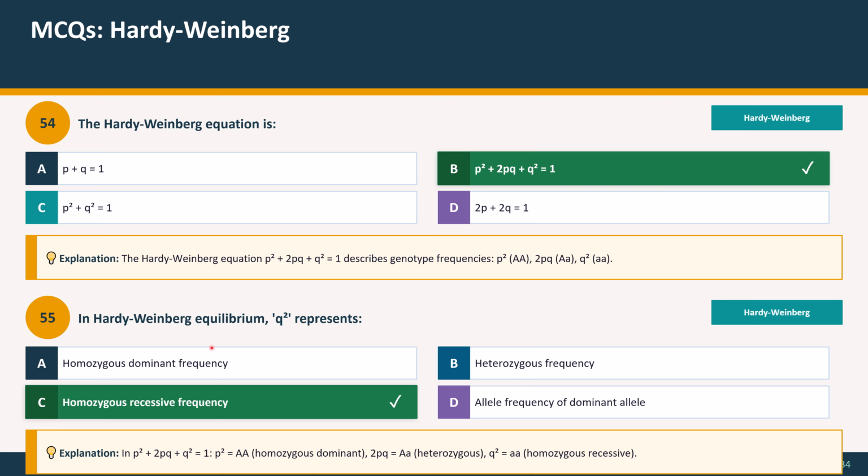Question 55. In Hardy-Weinberg equilibrium, q square represents: option A, homozygous dominant frequency; option B, heterozygous frequency; option C, homozygous recessive frequency; option D, allele frequency of dominant allele. And the correct option is option C, homozygous recessive frequency. Explanation: in p square plus 2pq plus q square equals 1, p square is equal to capital AA, which is homozygous dominant, 2pq is equal to Aa, heterozygous, and q square is equal to small aa, homozygous recessive.